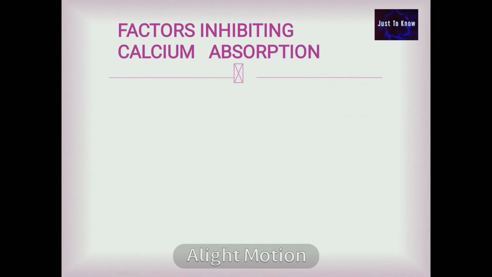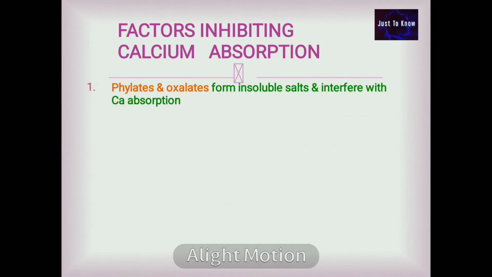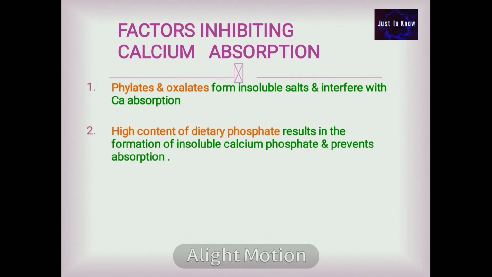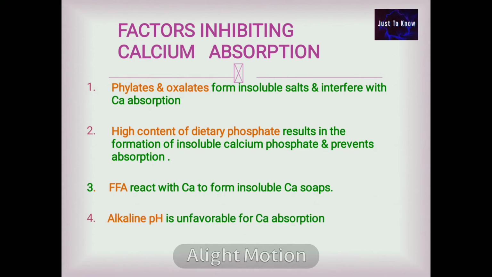Factors inhibiting calcium absorption are phytates and oxalates, which form insoluble salts and interfere with calcium absorption. High content of dietary phosphates results in the formation of insoluble calcium phosphate and prevents calcium absorption. Free fatty acids react with the calcium to form insoluble calcium soaps. Alkaline pH is unfavorable for calcium absorption. And high content of dietary fibers interferes with the calcium absorption.